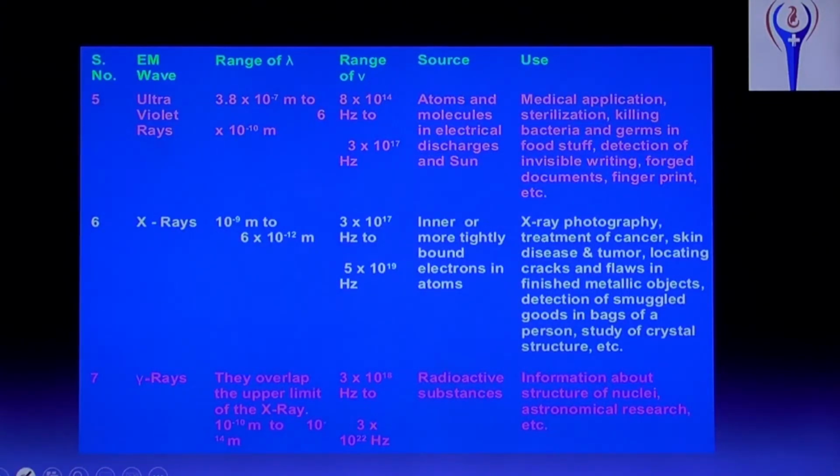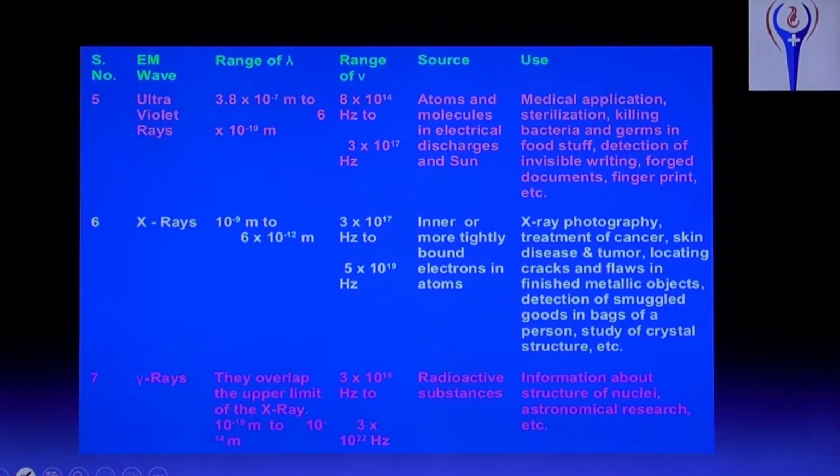And fifth one, ultraviolet rays, UV rays. Range 3.8 into 10 power minus 7 meter to 6 into 10 power minus 10 meter. Frequency 8 into 10 power 14 Hz to 3 into 10 power 17 Hz. Source, atoms and molecules in electrical discharges and sun. Sun is a source for all these three: infrared light, visible light and UV light. And UV light is filtered in which area? UV light is filtered by one particular layer, the ozone layer.